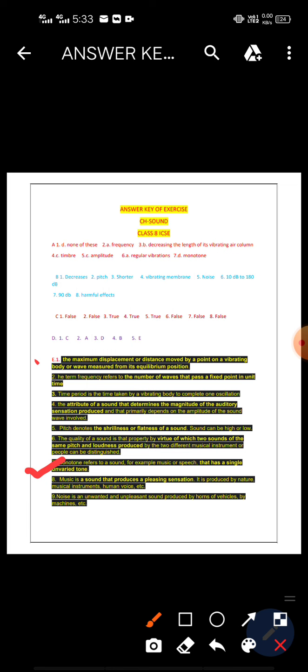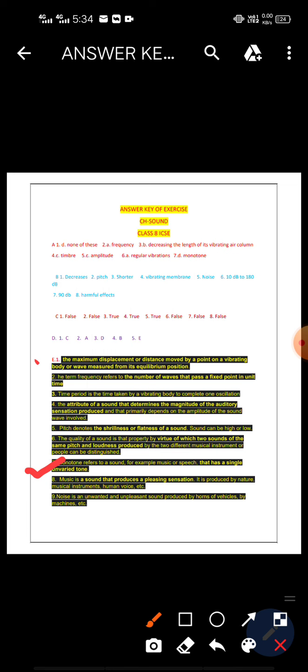So the next question is prove that the pitch of a wind instrument depends on the length of the vibrating air column. Here also you have to write down how pitch depends. If the length of the vibrating air column increases, then does pitch increase or decrease? This type of question is coming. Simply write down what happens, not to explain with an experiment.